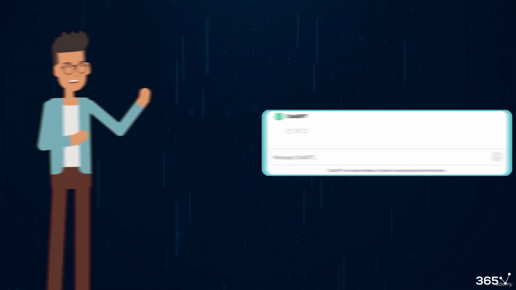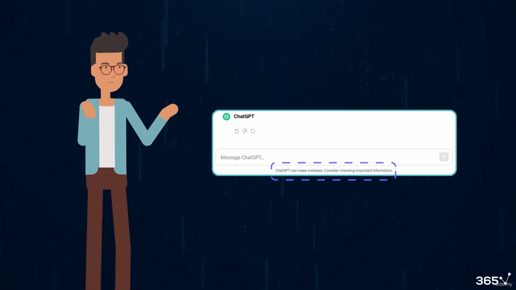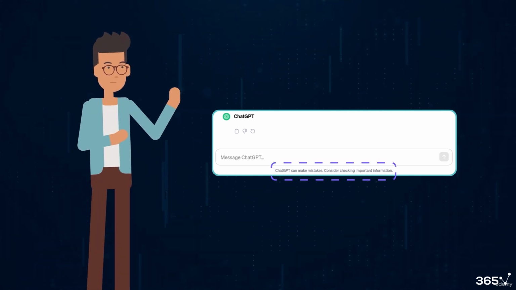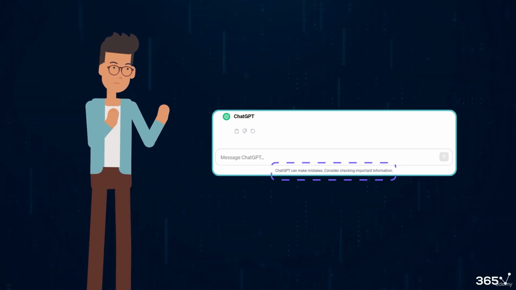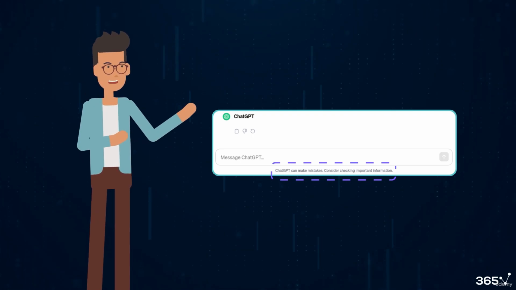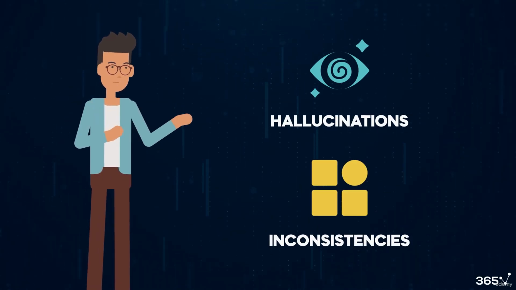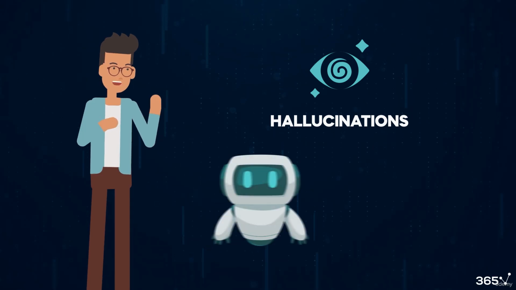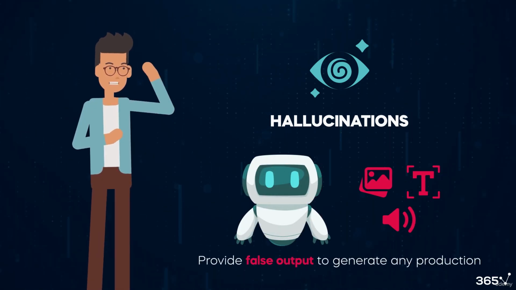In fact, OpenAI clearly states at the bottom of the screen, "ChatGPT can make mistakes. Check important info." You can obtain two types of undesired behavior from Gen AI tools: hallucinations and inconsistencies. Hallucinations are observed when the AI provides false output to generate any production.